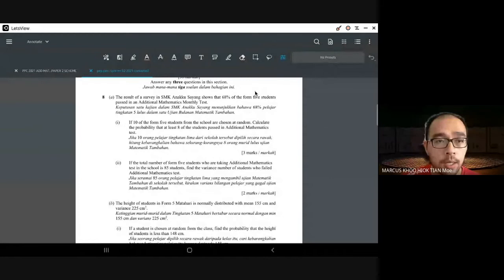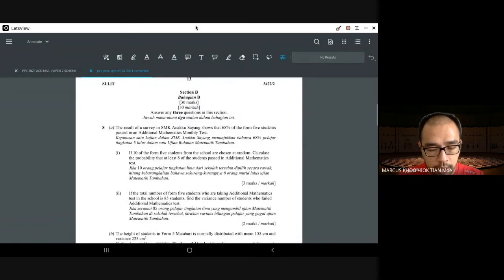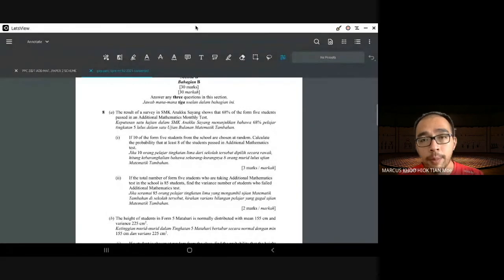Okay, so we are taking off from where we left last time, which was in our paper 2. We're going to start from question 8. I'm going to cover all 4 questions in section B and the 2 compulsory questions in section C. And for the other 2 questions, I can send you the solution if you're planning to do them, but I won't be properly discussing it here.